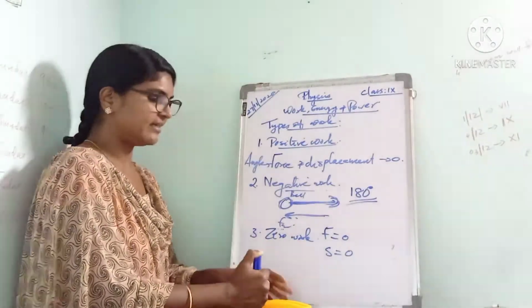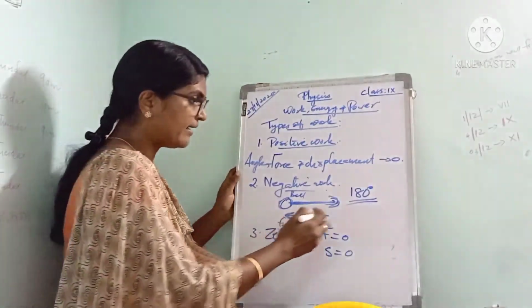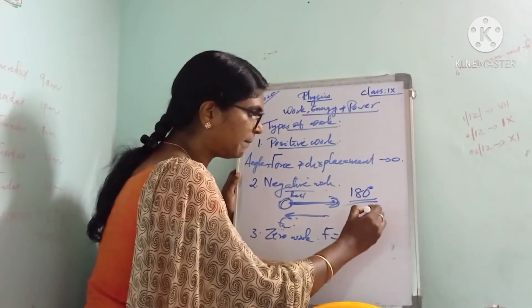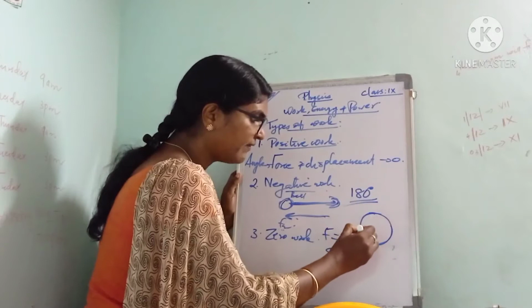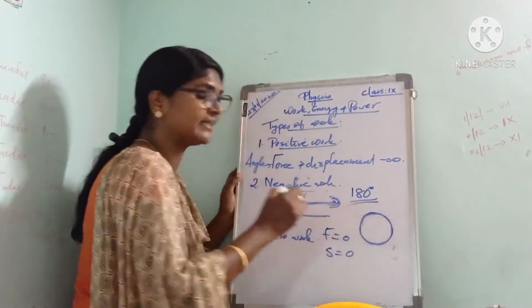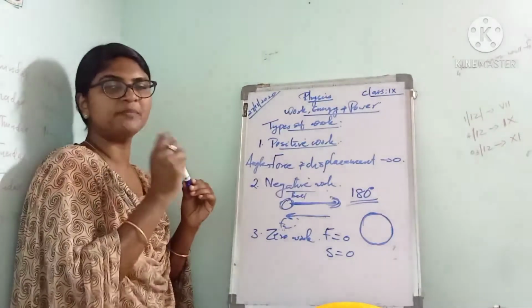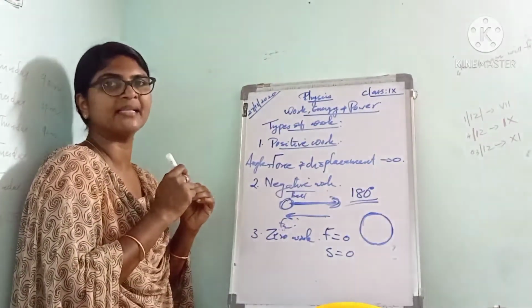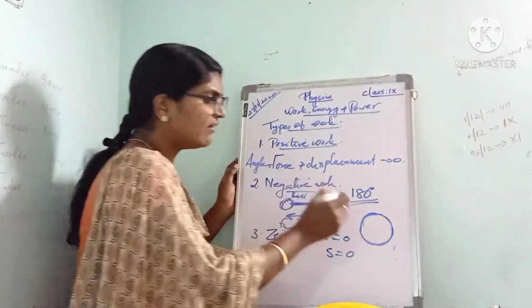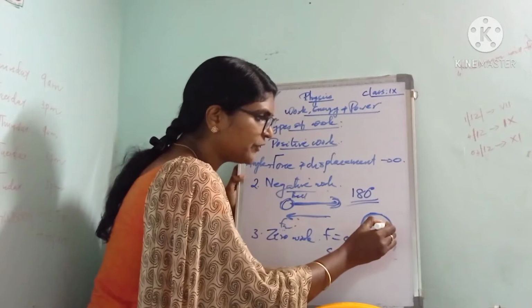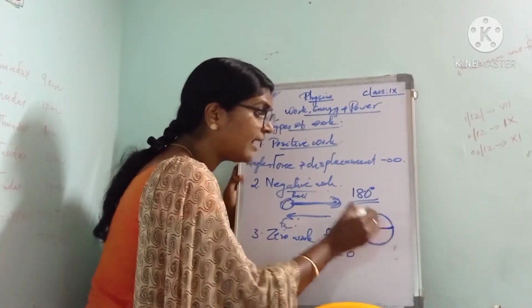Let us see the examples for zero work done. Suppose an object moves along a circular path, and the centripetal force is acting. When an object moves along a circular path, the work done by the centripetal force is zero. What is the direction of centripetal force? We already learned, it is always towards the center along the radius.